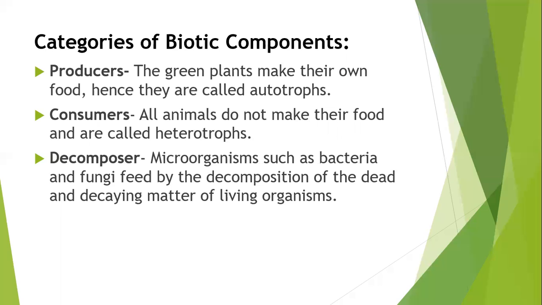Depending on their feeding habits, consumers are of three types: primary consumer, secondary consumer, and tertiary consumer. Primary consumers are the animals which feed directly on plants. They are also called herbivores, and herbivores are the first order consumers. Examples of such animals are cow and elephants.